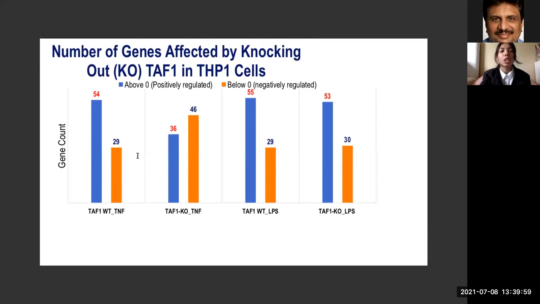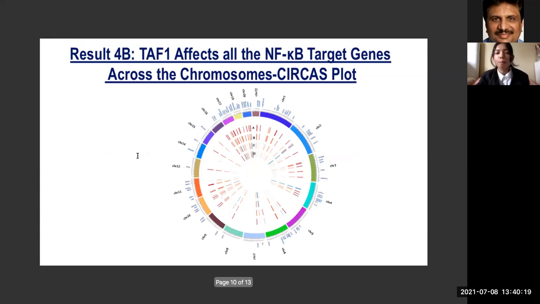Number of genes affected by knocking out TAF1 in THP1 cells. TAF1 wild-type TNF: 54 positively regulated, 29 negatively. TAF1 knockout TNF: 36 positive, 46 negative. TAF1 wild-type LPS: 55 positive, 29 negative. TAF1 knockout LPS: 53 positive and 30 negative.